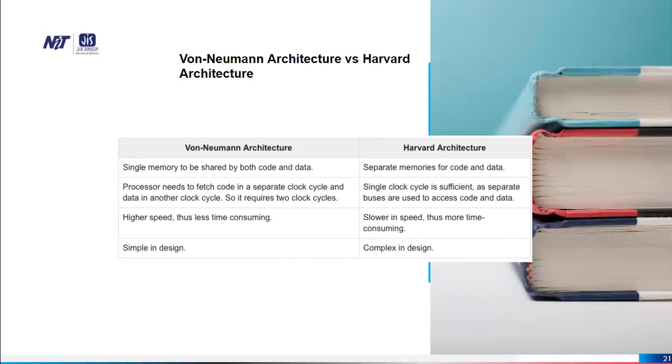Von Neumann architecture, high speed, thus less time consuming. Harvard architecture, slower in speed, thus more time consuming. Von Neumann architecture, simple in design. Harvard architecture, complex in design.